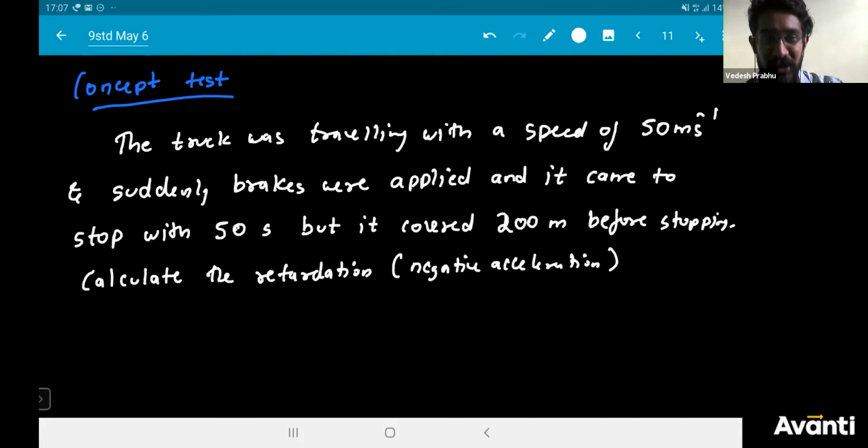The truck was traveling with a speed of 50 meter per second, and suddenly brakes were applied, and it came to stop within 50 seconds, but it covered 200 meters before stopping. Calculate the retardation. Retardation means acceleration, negative acceleration. You have to find the negative acceleration.